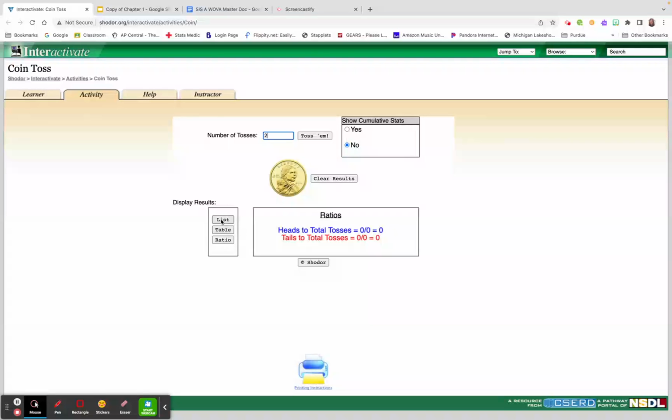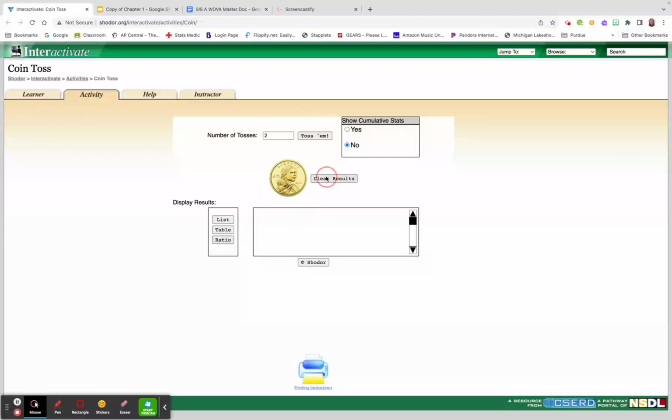Over to the side, you can display your results in different ways. We can do a list, a table, and a ratio. For now, I'm just going to do list. I'm going to click toss them, and we'll see what happens. It's going to do 2 coin tosses for me, and then it's going to show the results. Notice on this first toss, I actually got 50-50 heads and tails. I got one of each, and that's kind of what we expected because that's what our ability is. But we could have just as easily got tails and tails, which would mean 0% heads, or heads and heads, which would have been 100% heads. But with 2 tosses, we were at 50%.